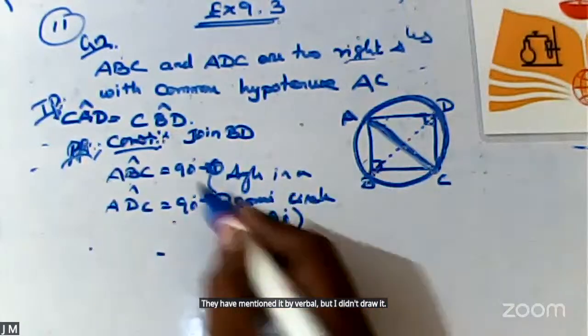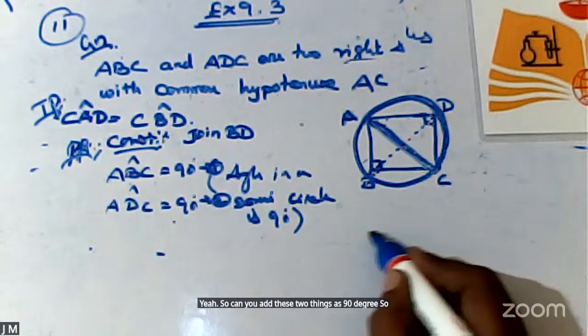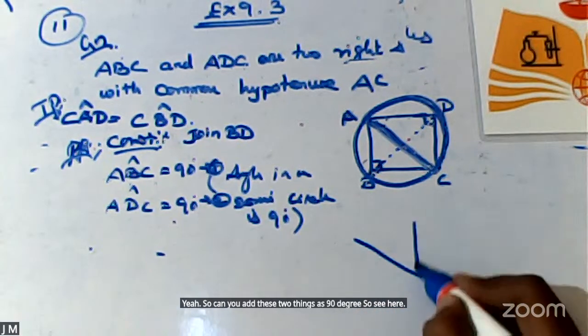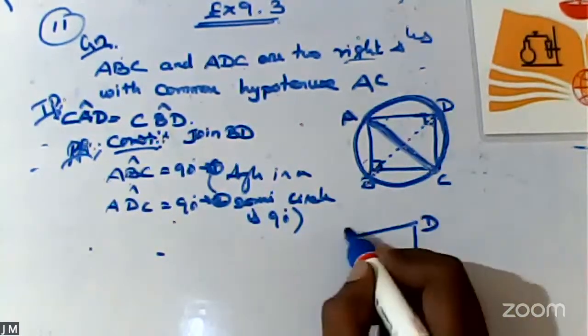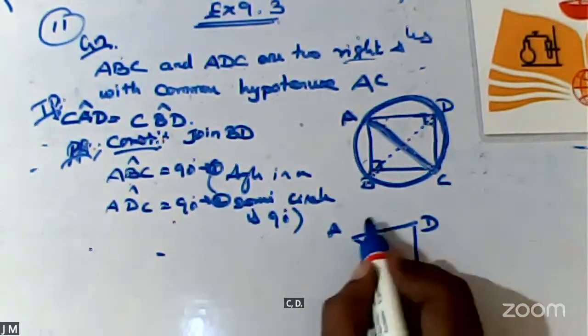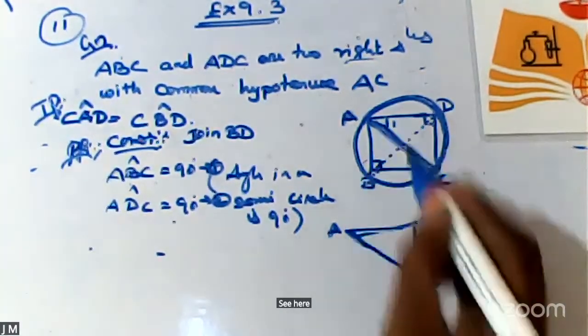Can you add these two things as 90 degree? See here. C, D, A. See here, this portion, that's why I have mentioned this as one.